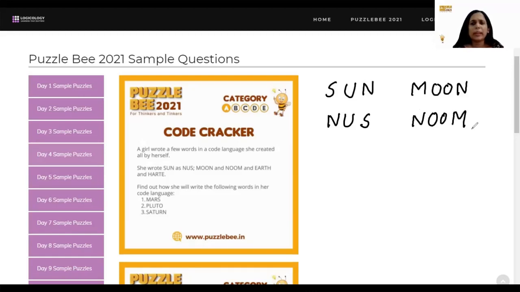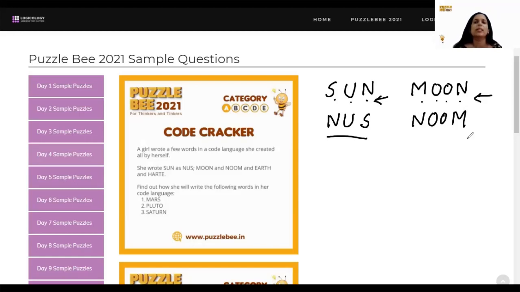Okay. Now, looking at these, I am getting a feeling that maybe she's just written the words in the reverse order. So S-U-N, we always read from left to right, but if I read this word right to left, I will get N-U-S, and that's what has been written here. I will try that on moon as well. So if I read it from right to left, it is N-O-O-M. So looks like maybe what this girl is doing in this code language is that she's just writing it in the reverse order.